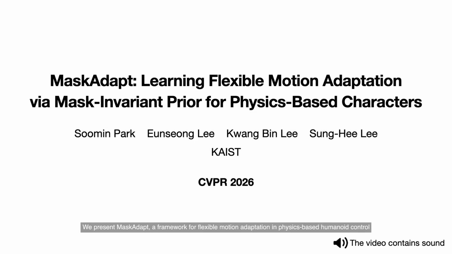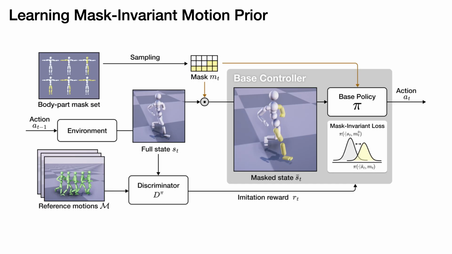We present MaskAdapt, a framework for flexible motion adaptation in physics-based humanoid control. Our framework consists of 2 stages.